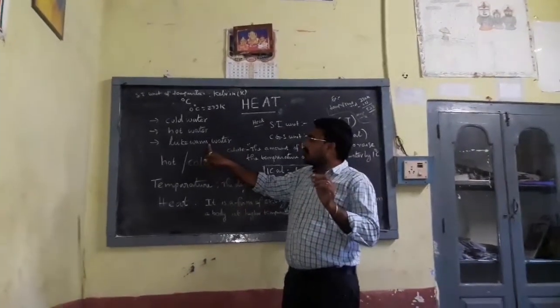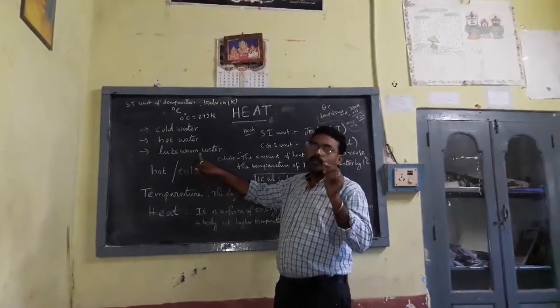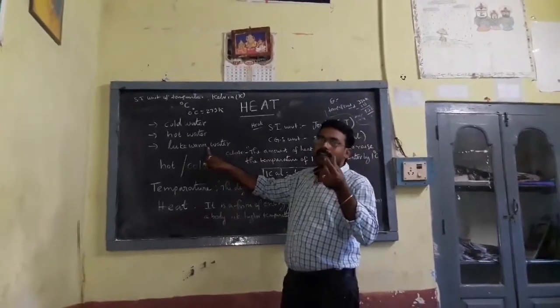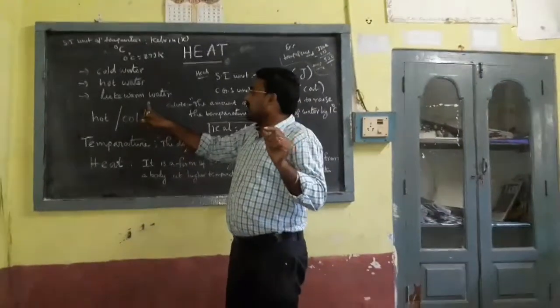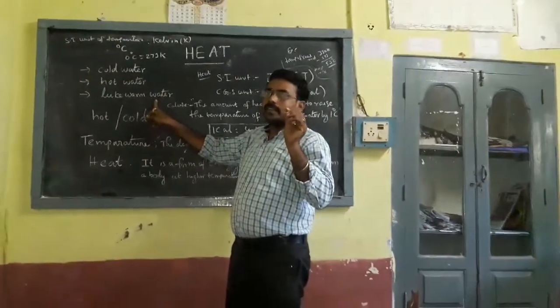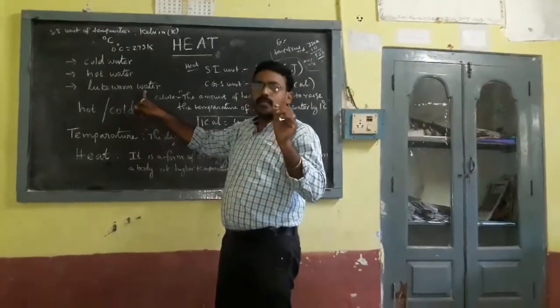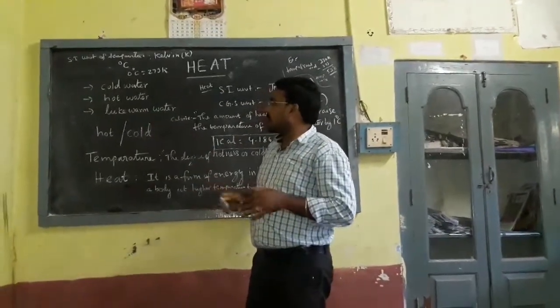When you touch another bowl of water and it is lukewarm, it is light cool, light hot. In Telugu, గోరు వెచ్చని నీళ్లు అంటారు కదా, that is lukewarm water.